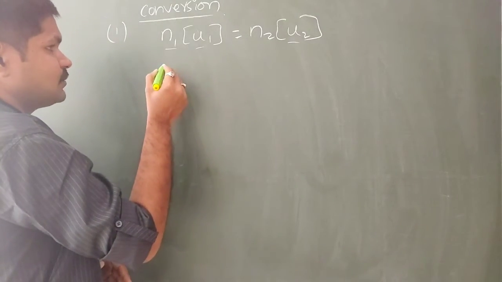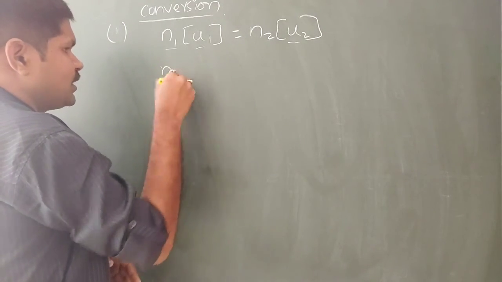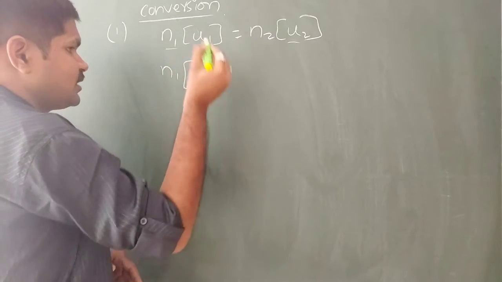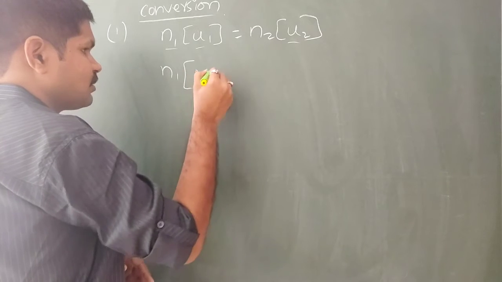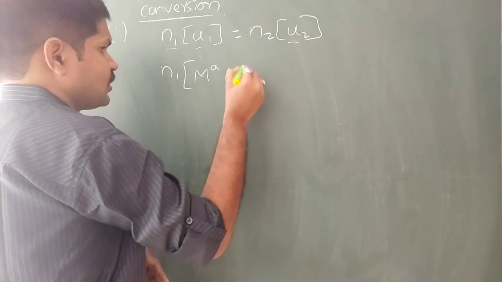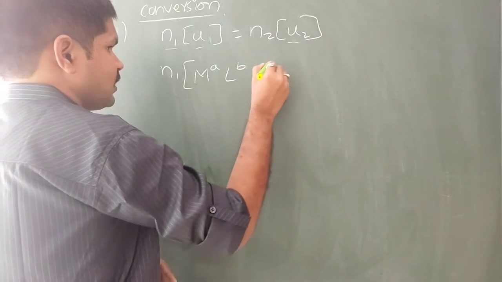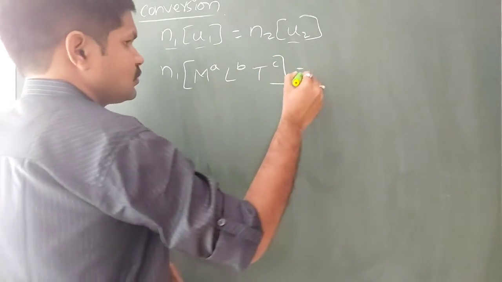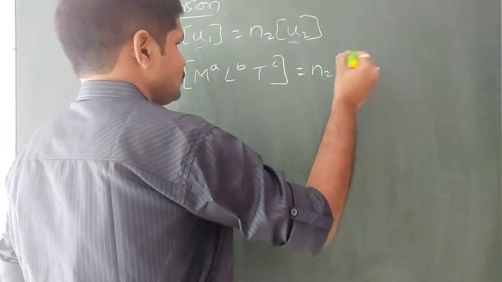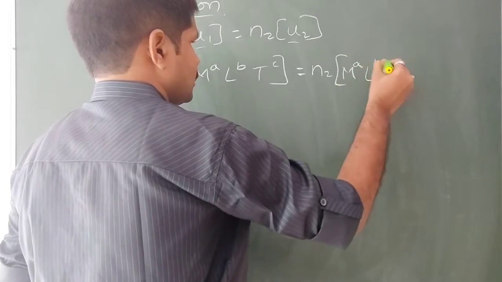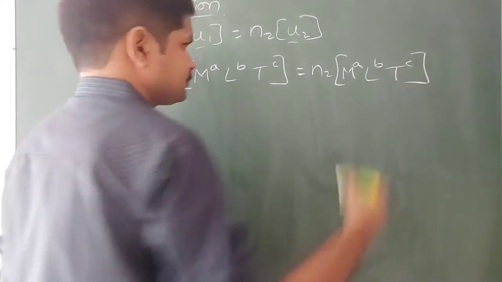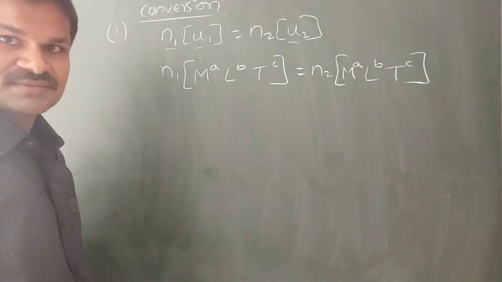So let us consider N1 into the dimensional formula, right? What was the basic equation of the dimensional formula? N1 into M power A into L power B into T power C is equal to N2 into M power A into L power B into T power C. So we can write like this.